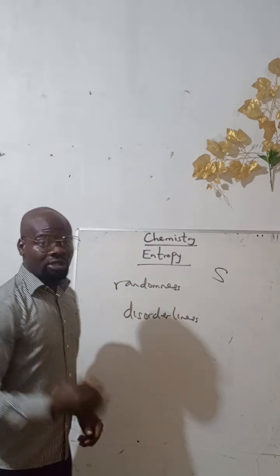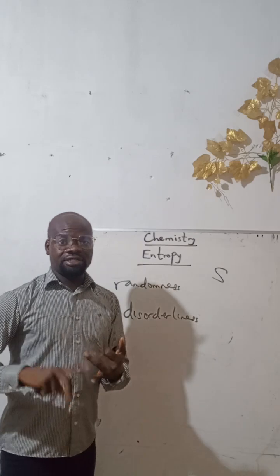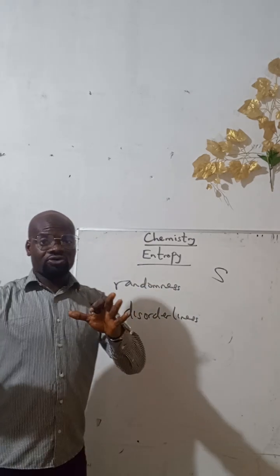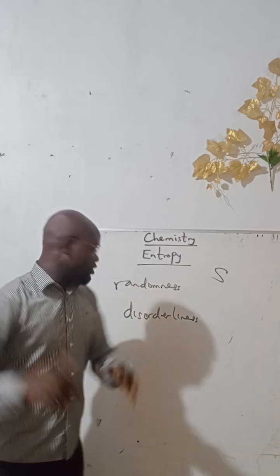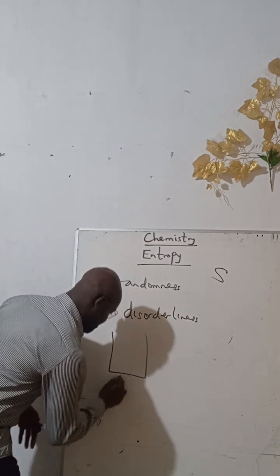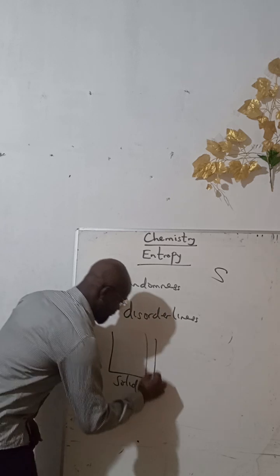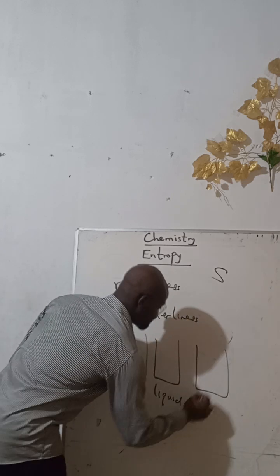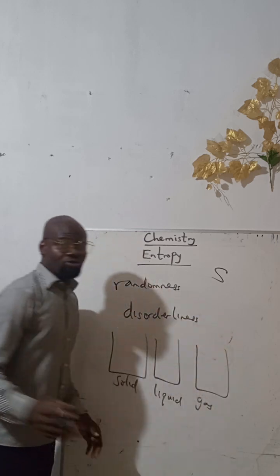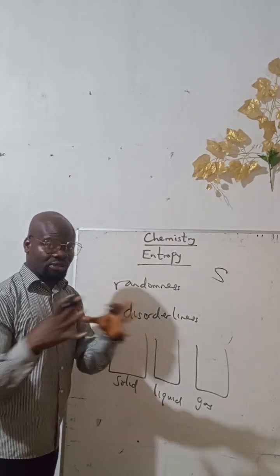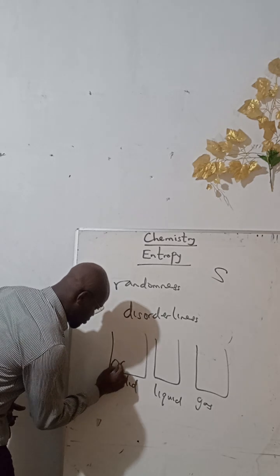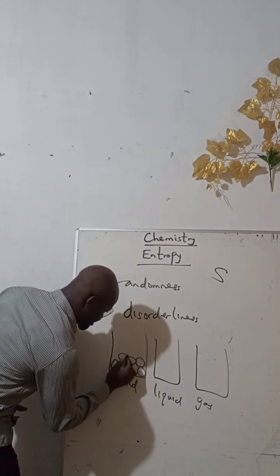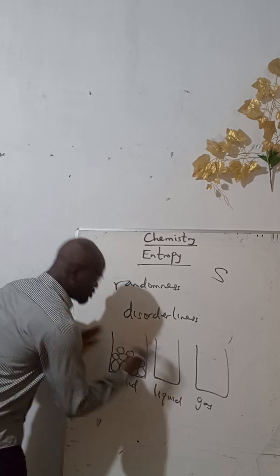Let me give you an example. There are three states of matter: solid, liquid, and gas. When you look at the way the molecules are arranged in them, the molecules of solids are closely packed together. Solid molecules are always closely packed together.